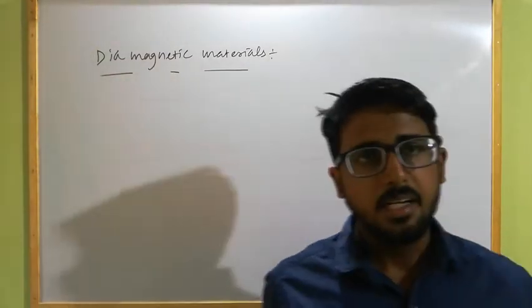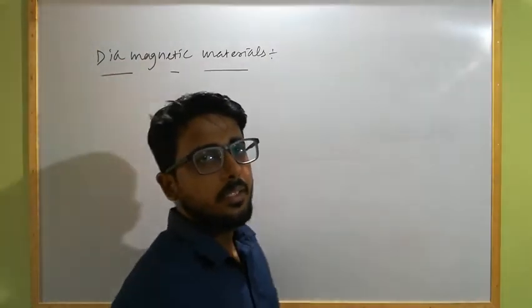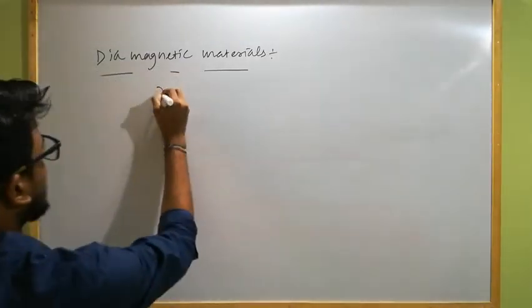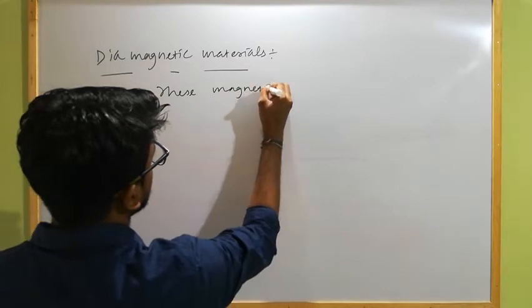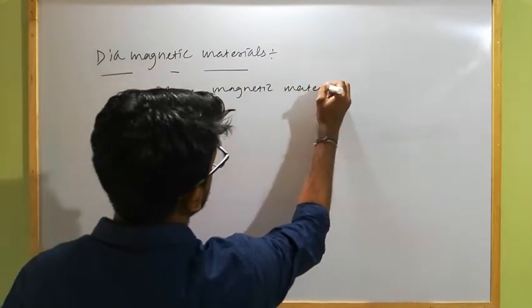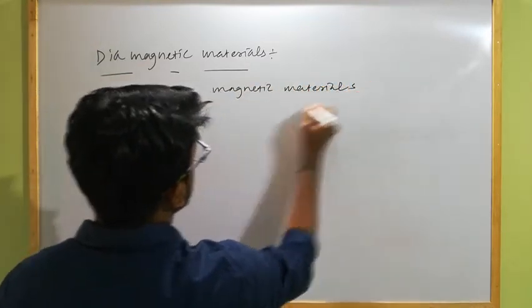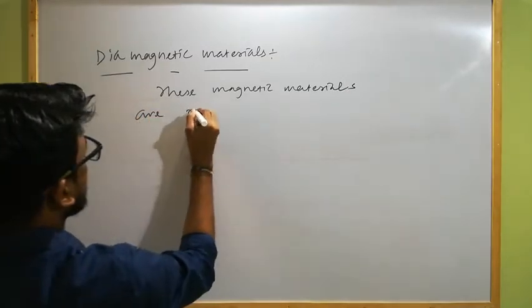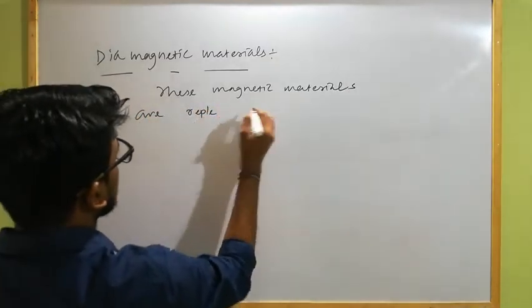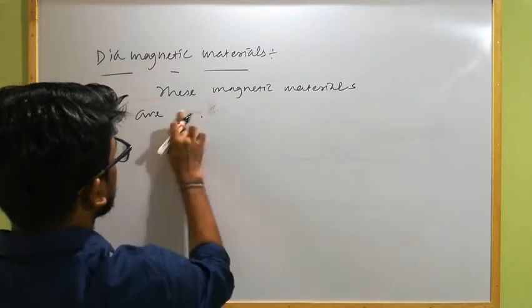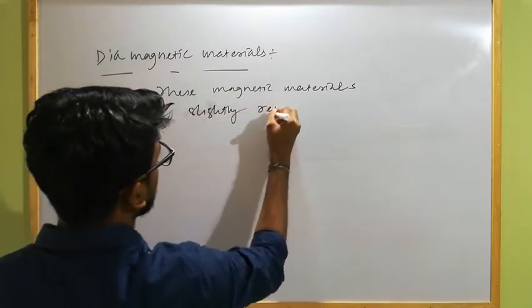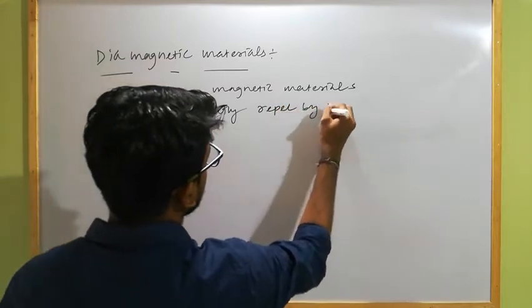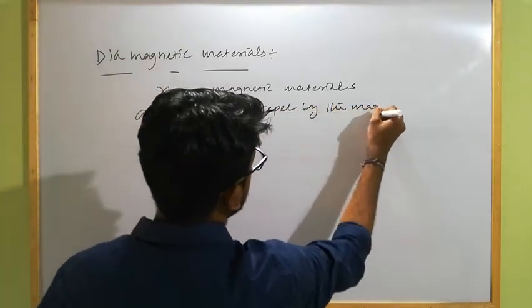These magnetic materials are slightly repelled by the magnet.